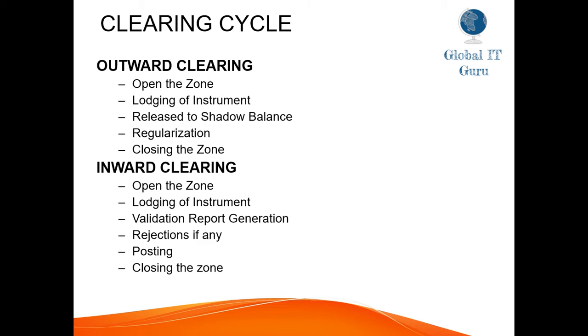As we previously discussed about shadow balance, that shadow balance will be shadow only, and the customer cannot avail it until regularization happens. After that is the regularization process. As part of regularization, the customer can avail the credit and their clearing house account will be debited.